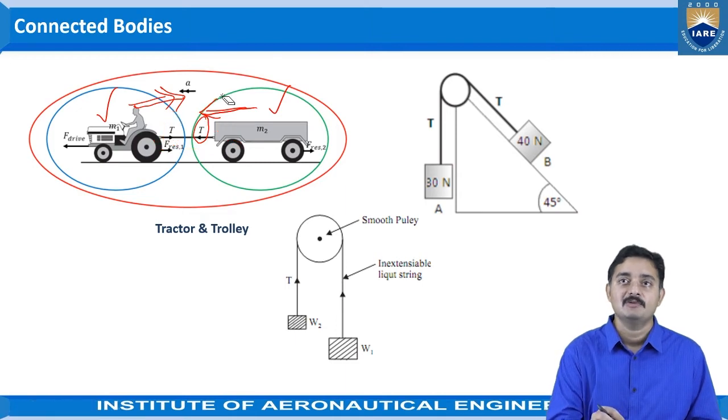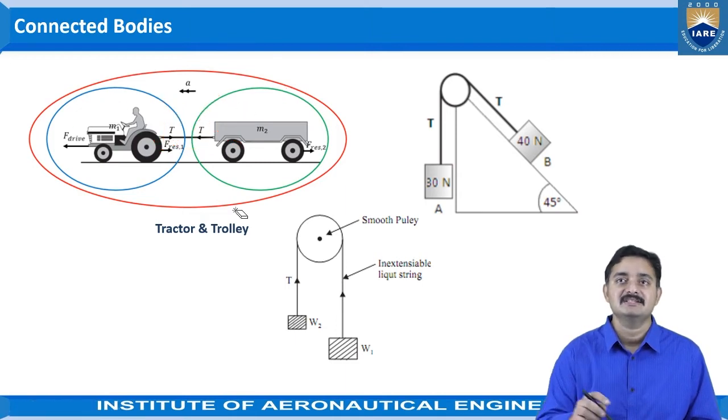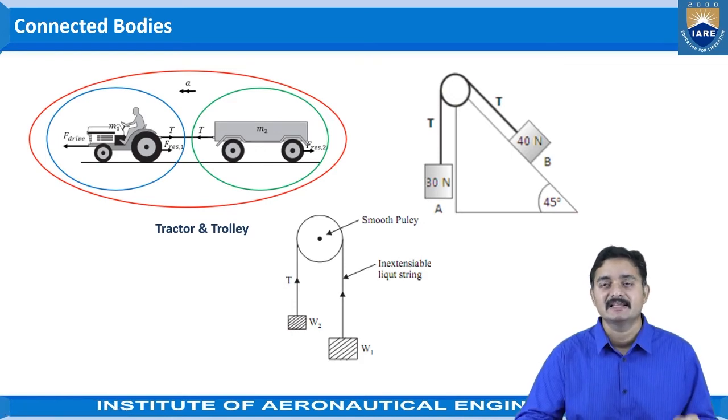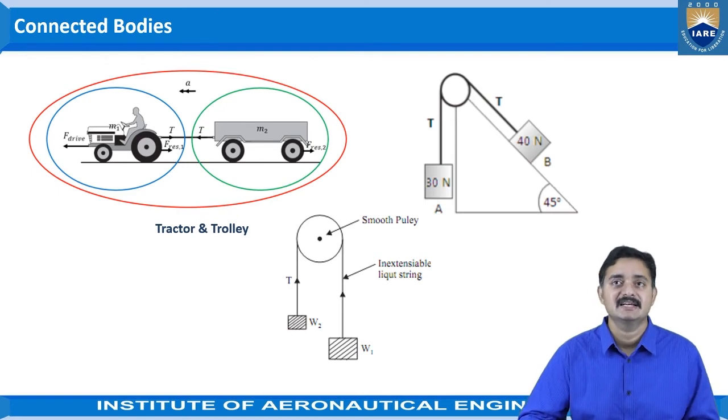So, whatever objects, two or more objects, that are being connected by any means, either it may be some metal bar, either it may be wire, either it may be string, whatever means, these bodies are called as the connected bodies. And for these connected bodies, there will be tension generated because of the applied forces into the system, and that tension will always act away from the body.